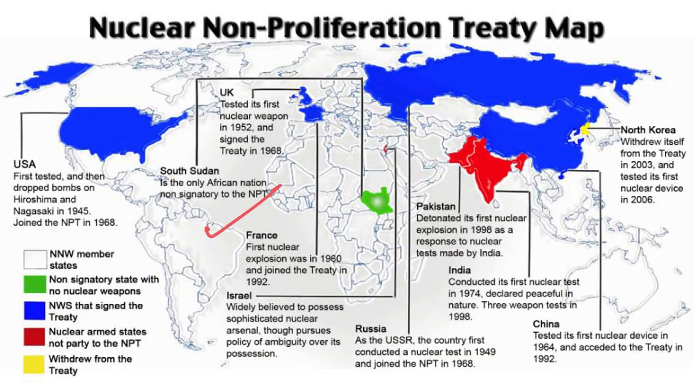This is the map that shows the non-proliferation treaty map. 5 countries, nuclear weapon countries, others non-nuclear. This is Israel, and this one is North Korea, India, Pakistan.